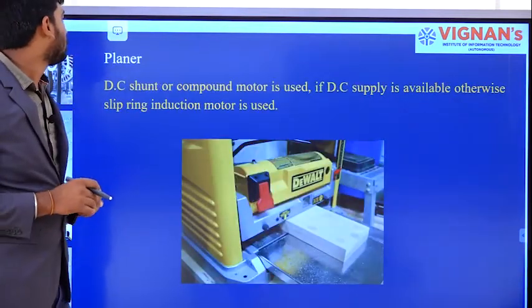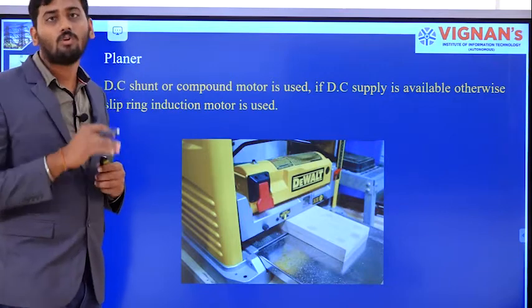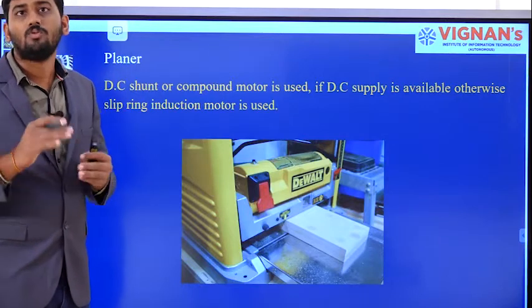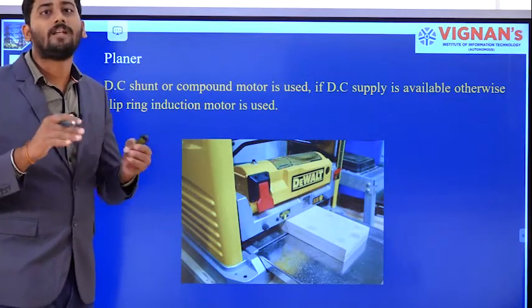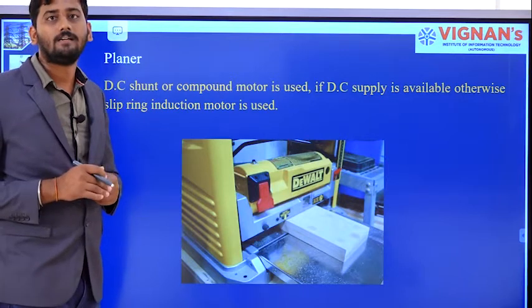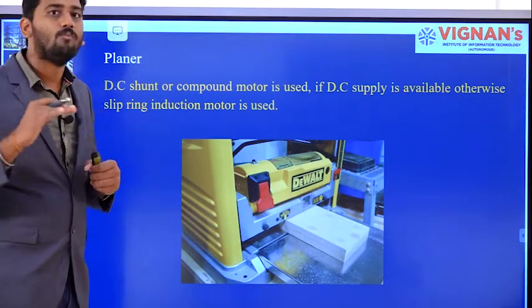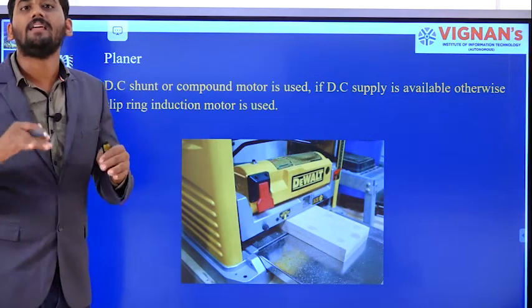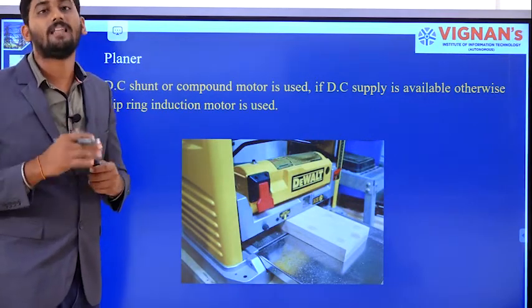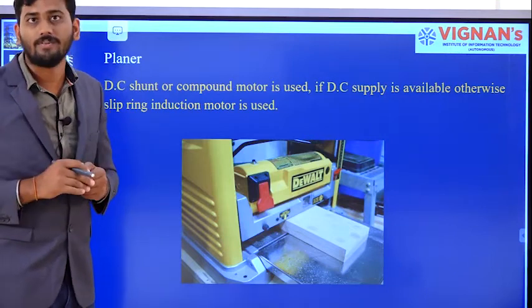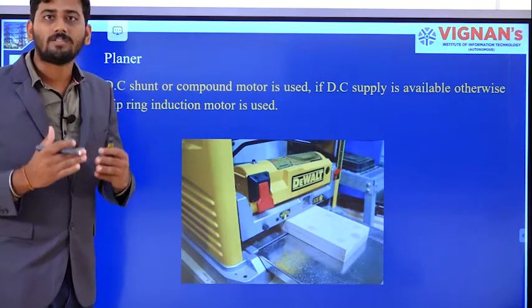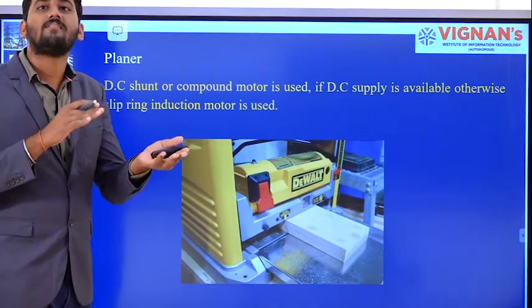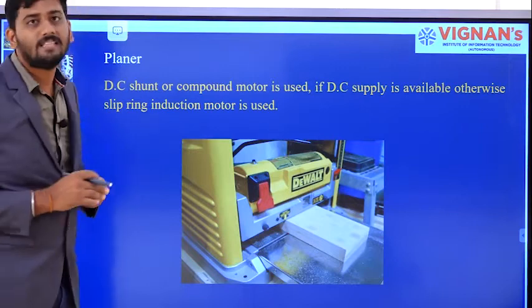Moving on to the next one, the planer. What is the purpose of this planer? The purpose of this planer is to remove the roughness on a particular surface. Let us consider, for example, a wood surface. If there is any unevenness on those surfaces, we can remove all those uneven parts by using these planers, just to make the surface smooth.